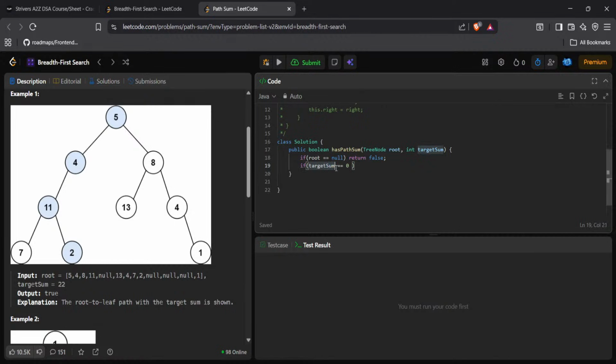So now, if target sum minus root dot val is equal to 0, and root dot left is equal to null, and root dot right is equal to null, then return true. That's it, right? We have to return true there. And if target sum is less than 0, return false.